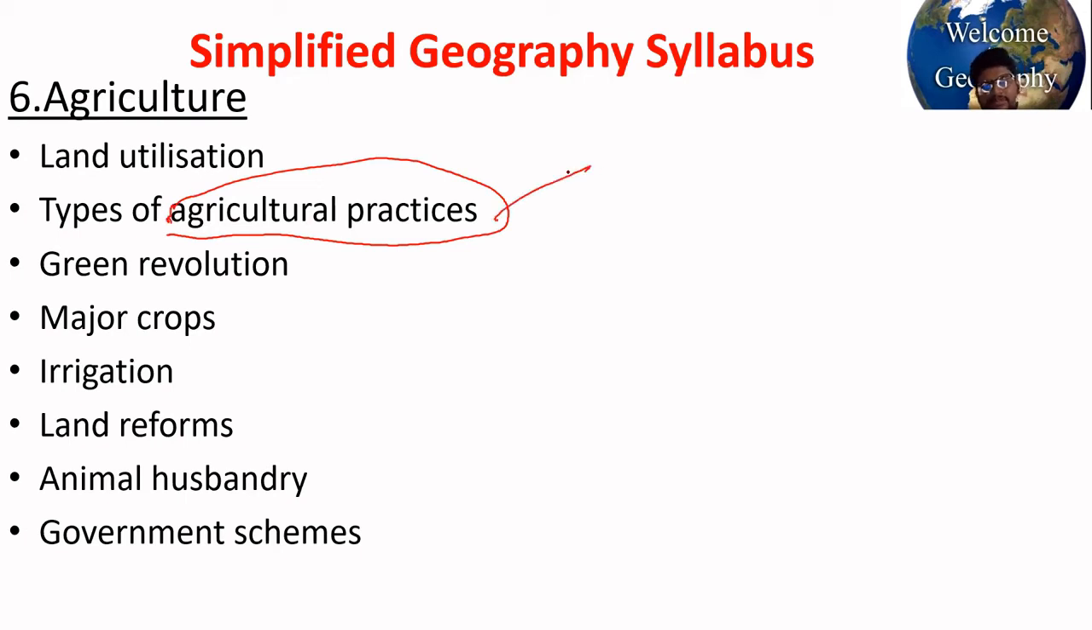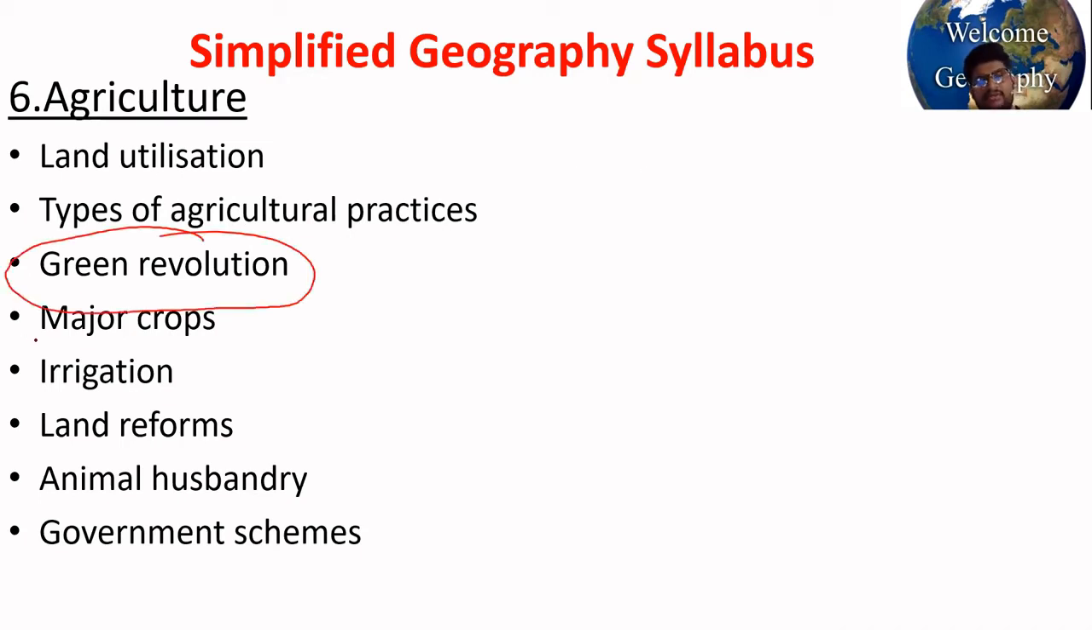Okay, we have different types of agricultural practices, right? Shifting cultivation, subsistence agriculture, intensive cultivation, plantation, green revolution. What is the green revolution? Why was it started? But today, because of the green revolution, some areas are facing salination issues and soil fertility issues. Okay, try to learn all those things.